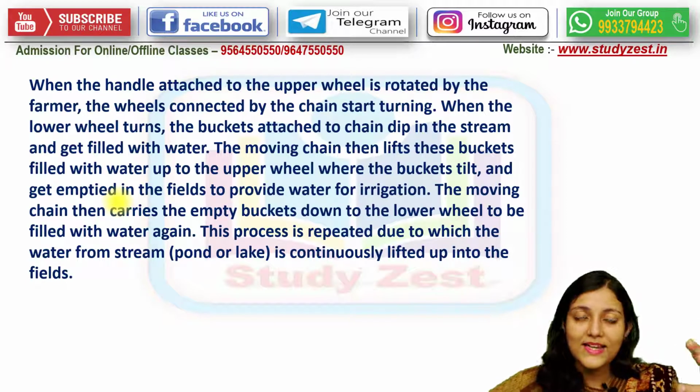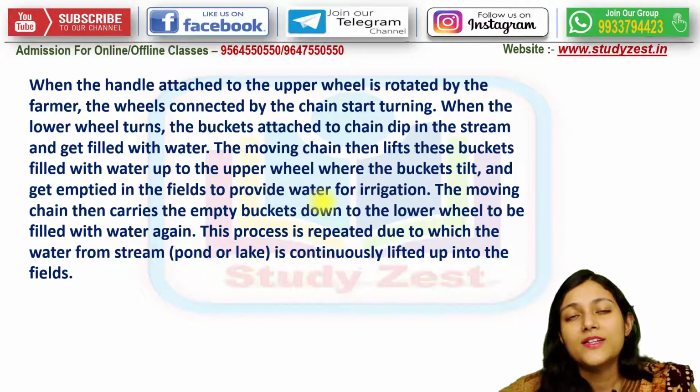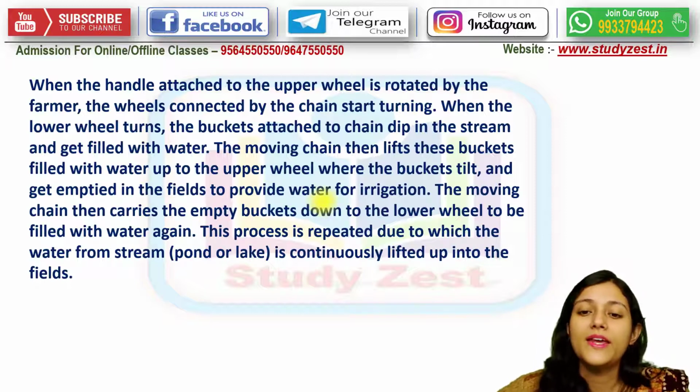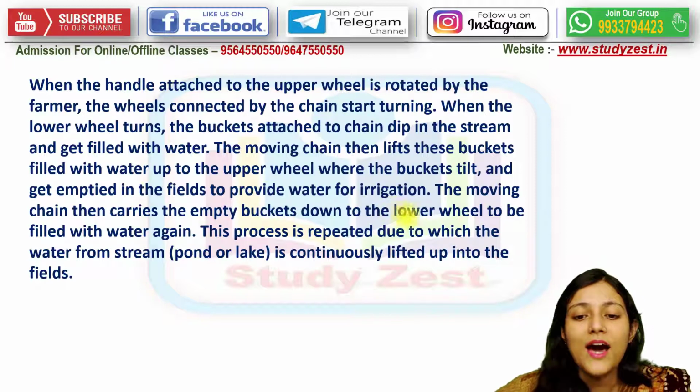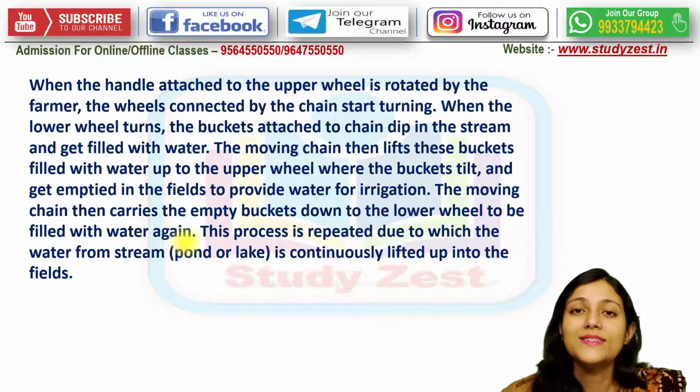Inside, their internal volume gets emptied in the field, and it helps to provide the proper amount of water for irrigation. Now the moving chain then carries the empty bucket down to the lower wheel and it becomes filled with the water for the second time. Again and again this will be repeated.